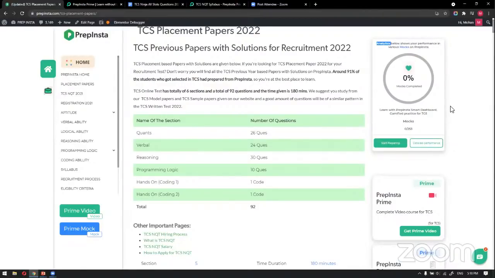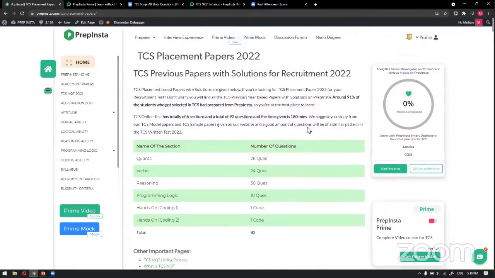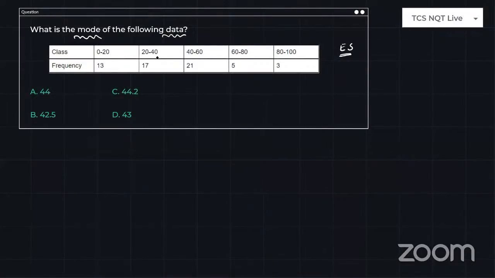At what level you are practicing, how many quizzes you have completed, and at what level you are compared with the others. This is how we cover everything here in analytics. We'll get back to the question first, and we will discuss this again if anyone needs it.